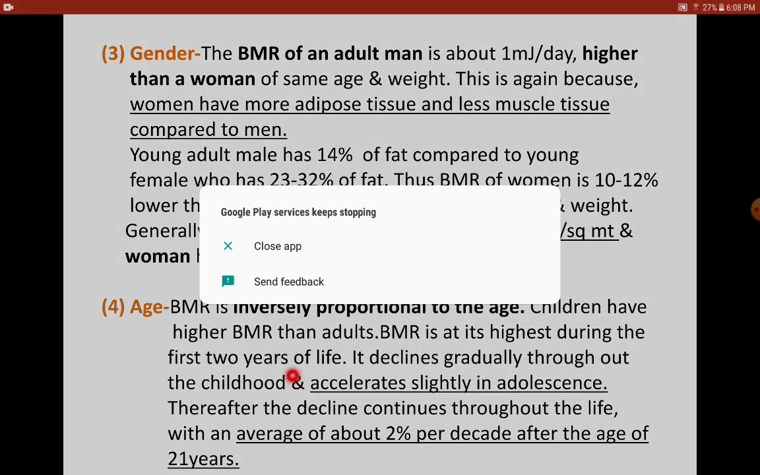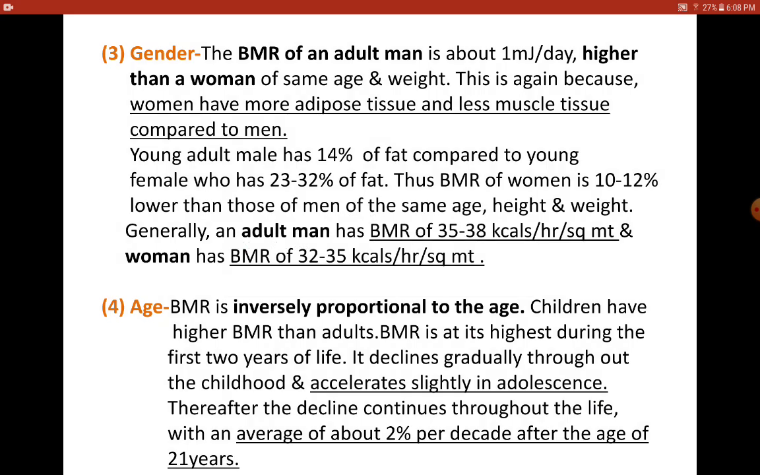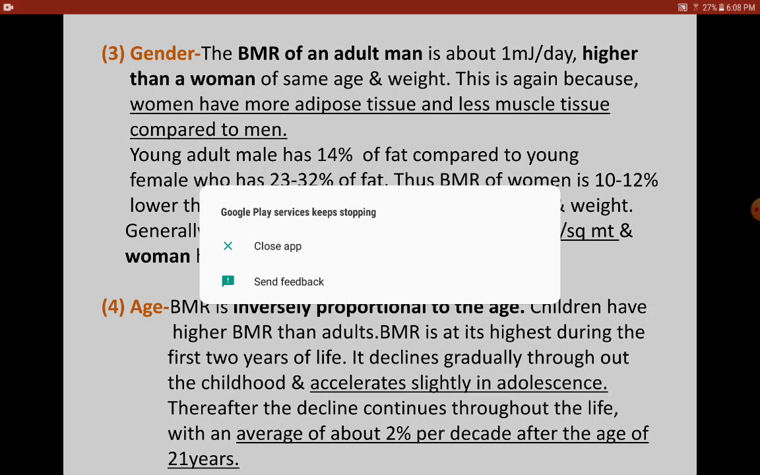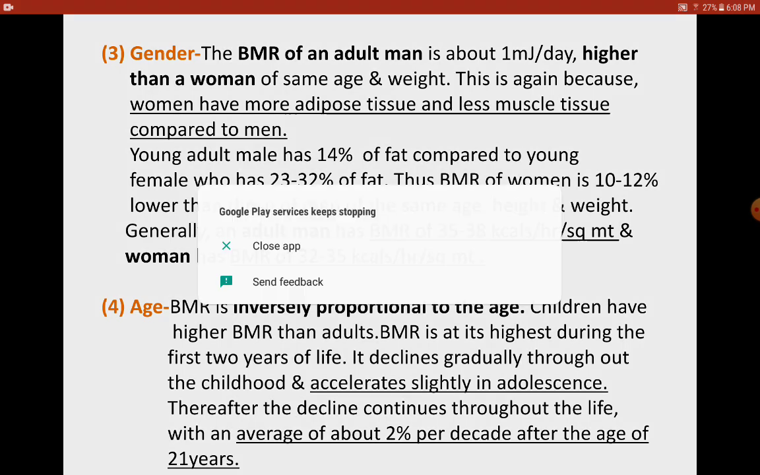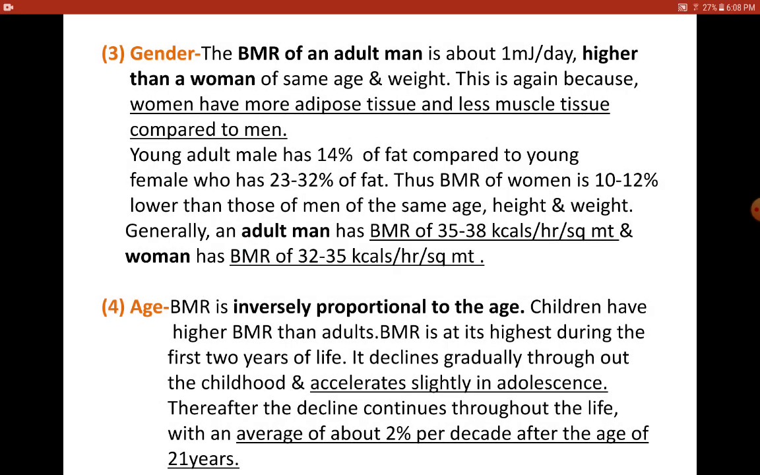Now why is it again? Because puberty is the age wherein the person develops secondary growth. So there will be a lot of metabolic activities going on in the cells of the individual which need more energy, and therefore more heat is required to maintain the basal state of the person during puberty. Thereafter, there is a decline throughout the life.